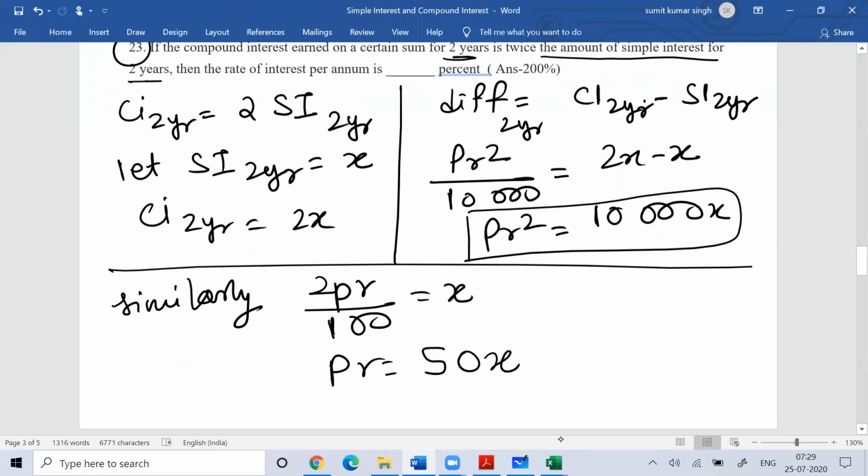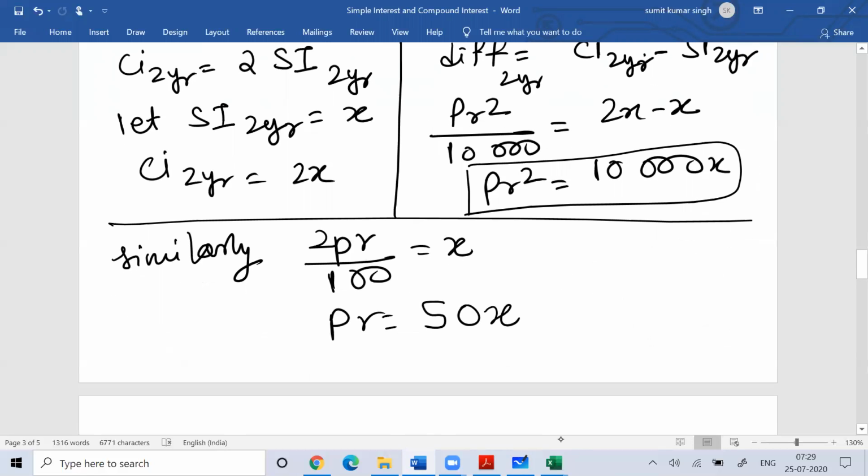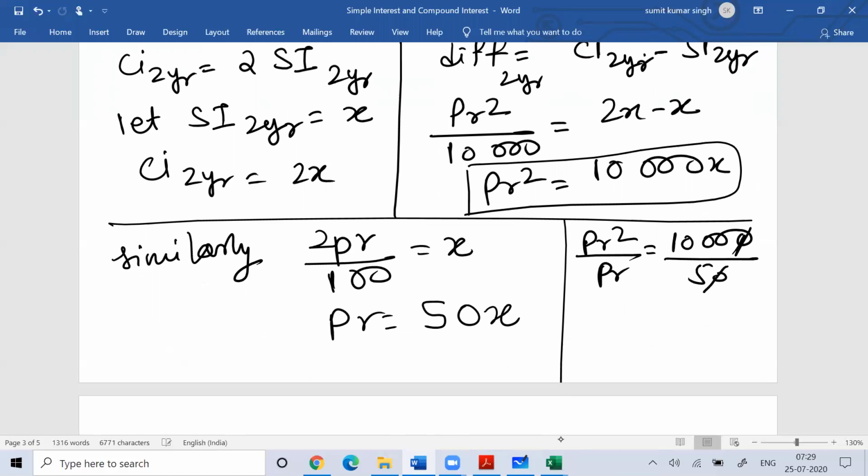Now if you divide, PR square by PR, that would be 10,000 divided by 50. So the R value is equal to 200%.